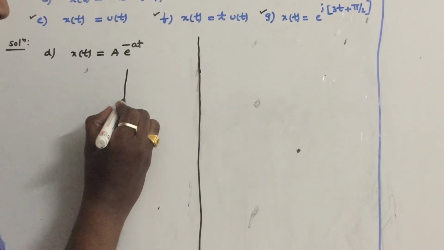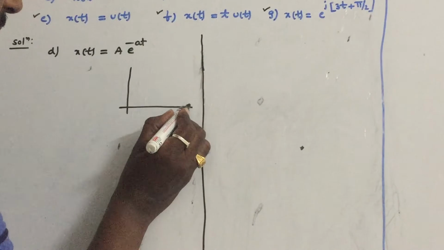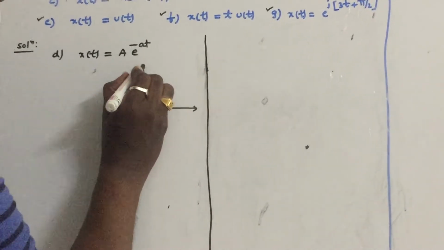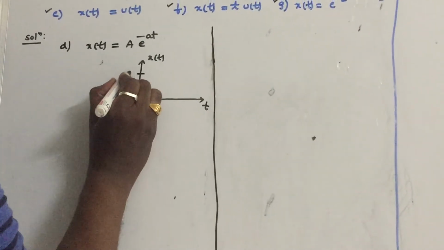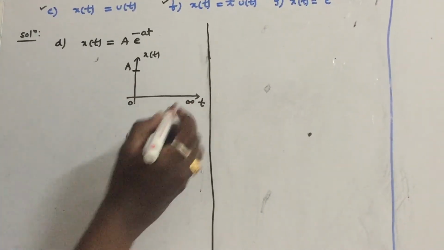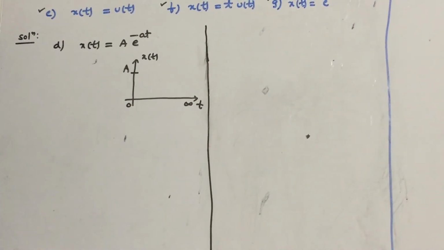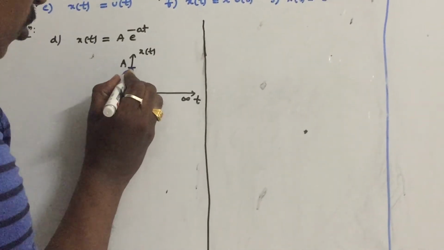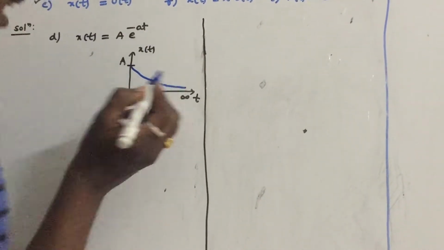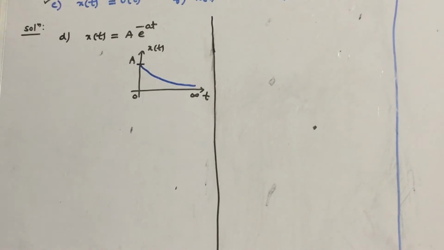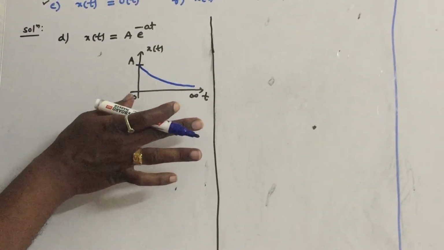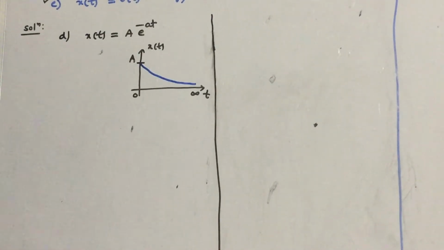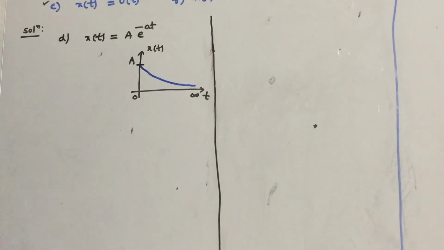What is the nature of the signal? The nature of the signal is exponentially decreasing. At t is equal to 0, the amplitude of the signal is a. At t is equal to infinity, the signal will go down to 0. So this is called an exponentially decreasing signal. Therefore it is a finite duration signal, and therefore it is an energy signal, which I have mentioned in previous cases also.